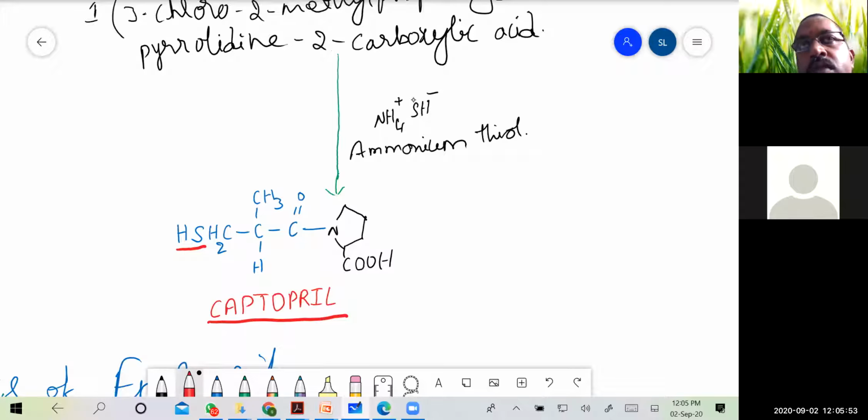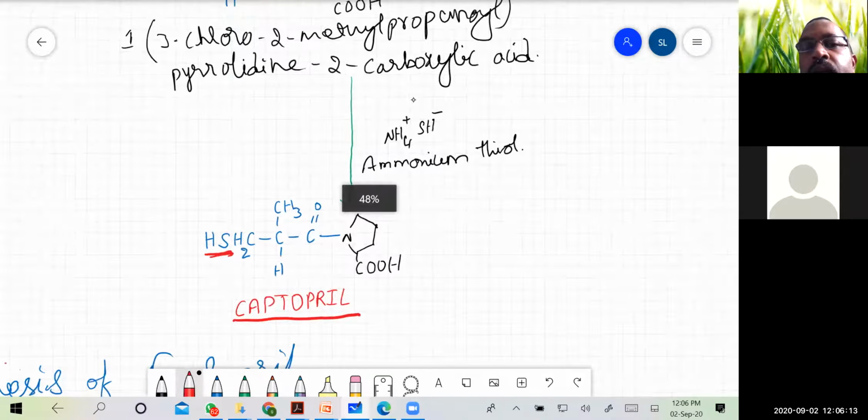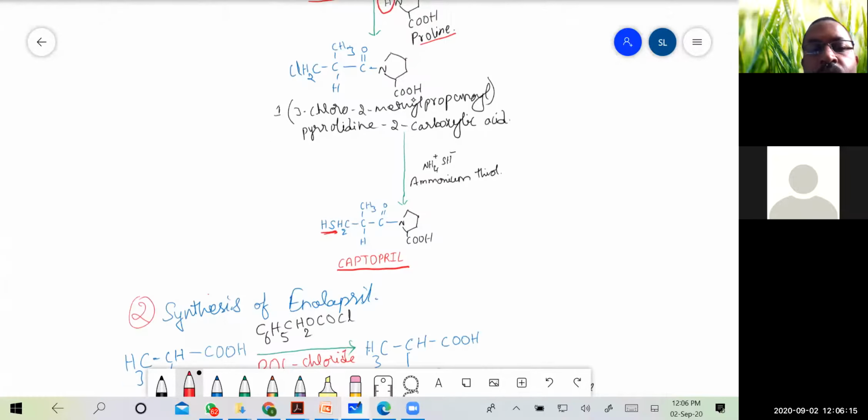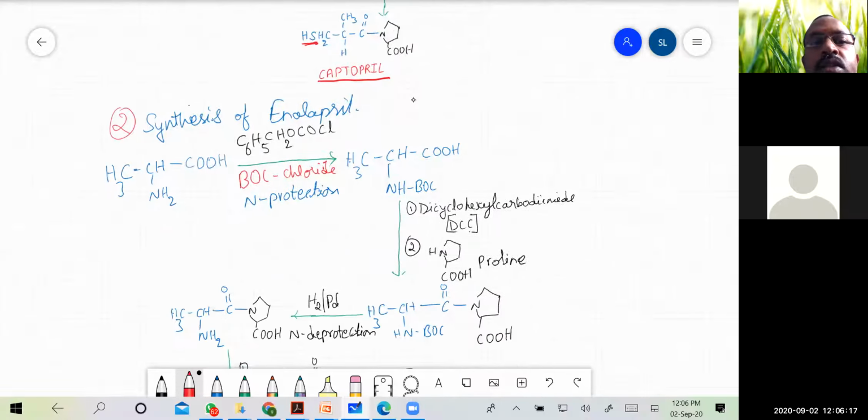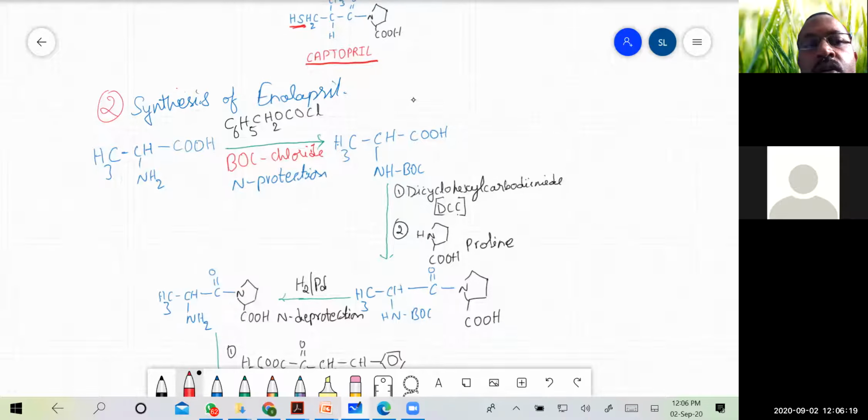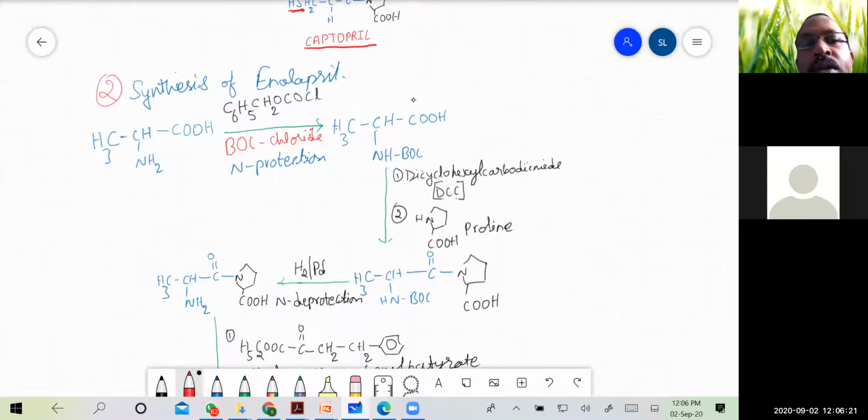Later the COOH group was converted into COCl, to which we attached proline. Then we removed Cl and added the thiol group. So this is the synthesis of captopril.